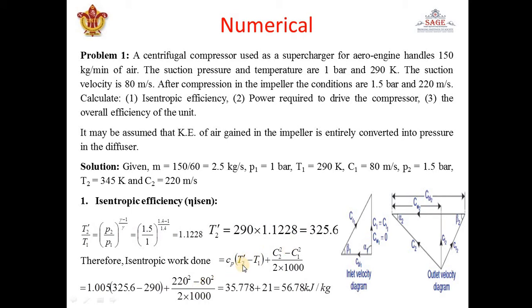Just we have to replace this T2 dash by T2, and T2 is given in the question. So in place of T2 dash, that is 325.6, we have to write 345, and the remaining formula will remain same. Okay, so because work is done by the system, by the impeller, actual work done will be more than this isentropic work done. Let's see how actual work done can be calculated. Now here same formula is used, but T2 dash is replaced by T2 because actual compression is happening up to 2, and isentropic compression is happening up to 2 dash.